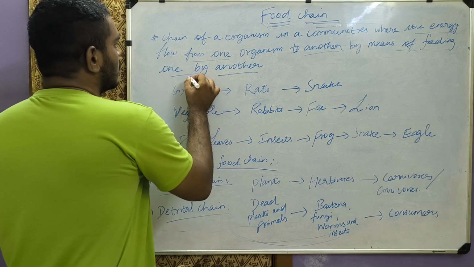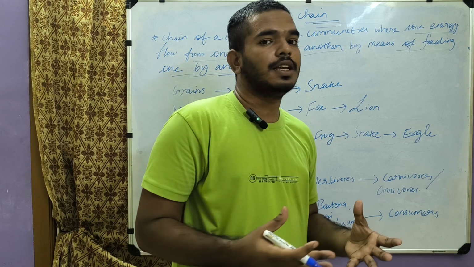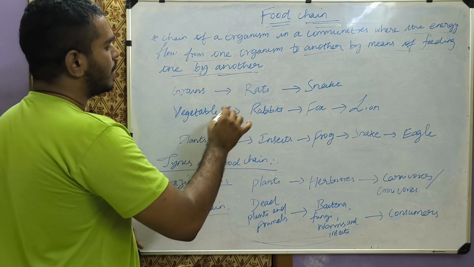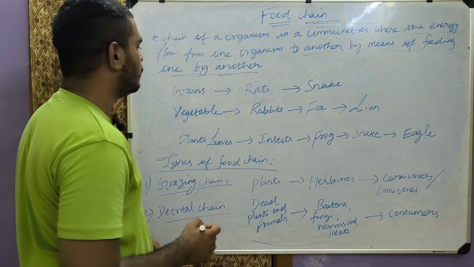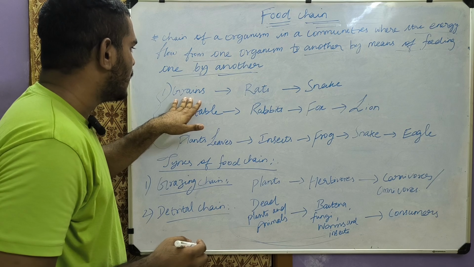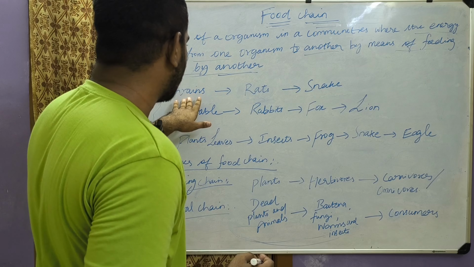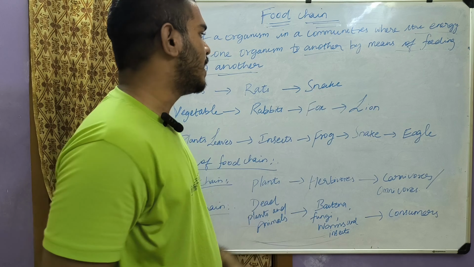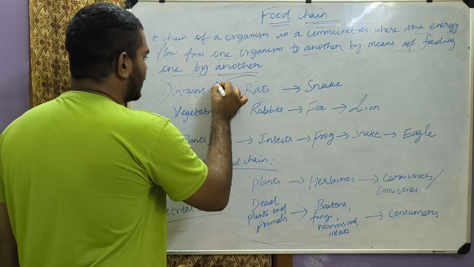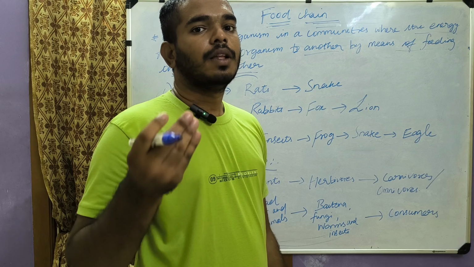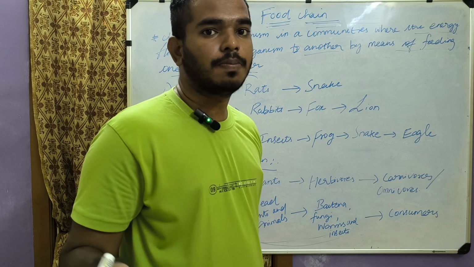So the flow of the energy in a chain happens. These are the various examples of a food chain. The first example that we are going to see is: grain gives the energy to rats. Rats give the energy to a snake. Here the rat eats grains like wheat, paddy, and some other millets.